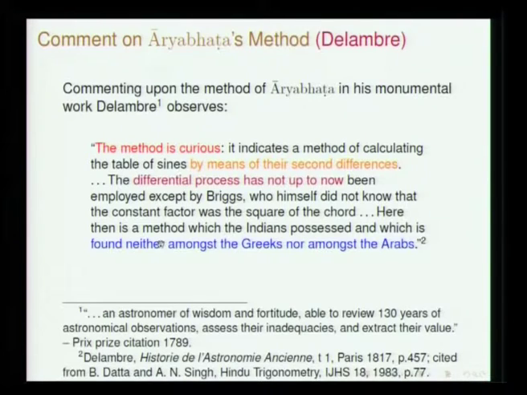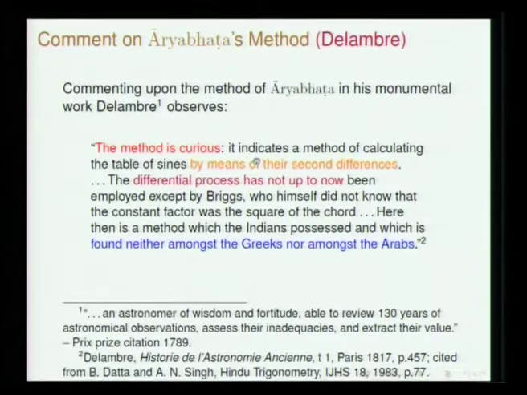As regards this method which has been presented by Aryabhata, this analytic approach to get the sine table, there is an interesting observation which has been made by D'Alembert. He refers to the sine difference table which has been obtained just now, and about this he says this method is curious.